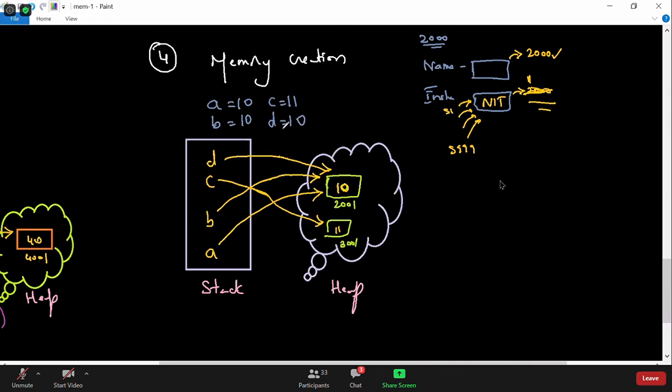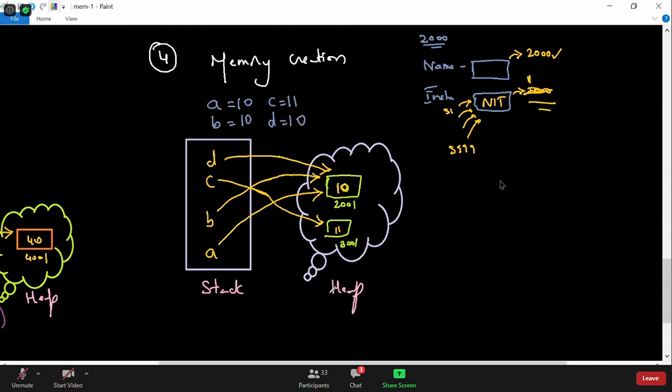Now we created four references in the stack, but only two objects got created, the 10 and the 11. Because 10 we have used three times, but only one object gets created. That saves the memory. That's what we learn about proper memory utilization, because in the heap you may have multiple objects with the same value, and that will waste a lot of memory, as we've seen in one real-time scenario. So that's why Python has decided that they will not have multiple objects with the same value.